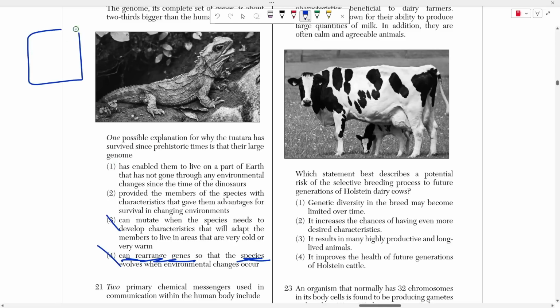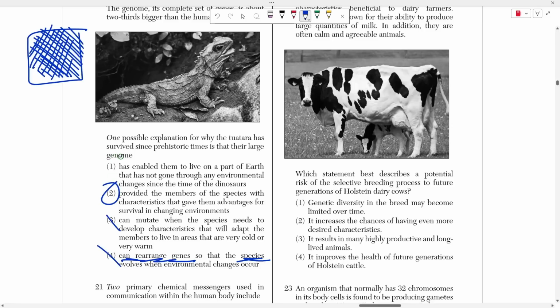Now, if we have a very large genome, we have a very large blueprint, we have a lot of different designs that we can use, right? Well, if it's too cold, we can insulate our house better. If it's too hot, we can take away some of that insulation. As a matter of fact, we can actually put in some ACs. Their genome is so large that it pretty much accounts for every single environmental change that can happen, which is why it's choice 2, right?